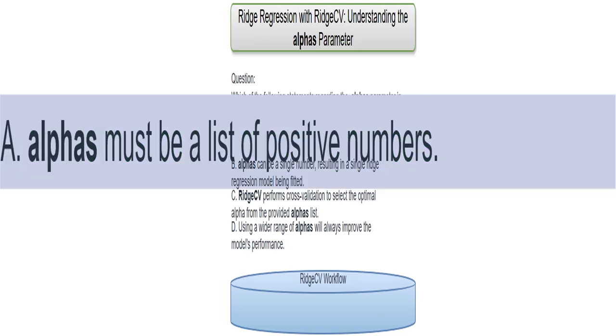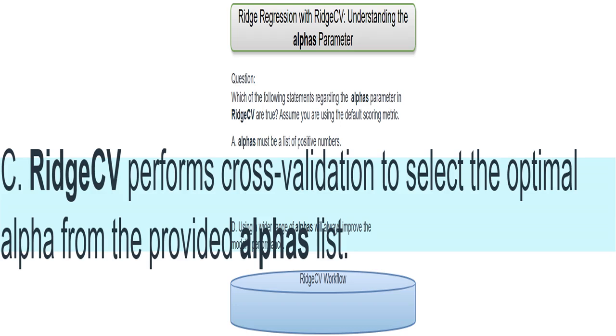This statement is true. If you give RidgeCV only one alpha value, it will simply perform one ridge regression using that value. No cross-validation will occur in this case. This statement is also true. RidgeCV is designed to find the best ALPHA value by performing cross-validation. It tests various alpha values, and then selects the best performing one.